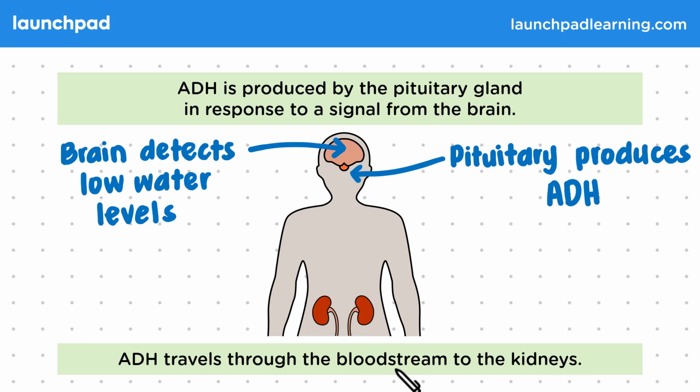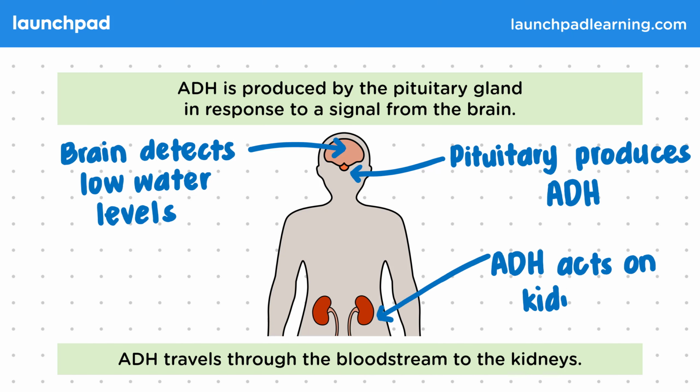ADH travels through the bloodstream to the kidneys. The kidneys are what we call the target organ for ADH. Remember that all hormones in the body will travel via the bloodstream. So once it reaches the kidneys, what does the ADH do?